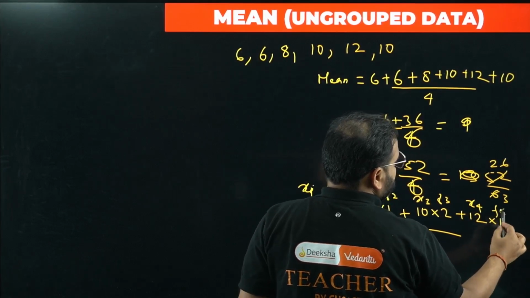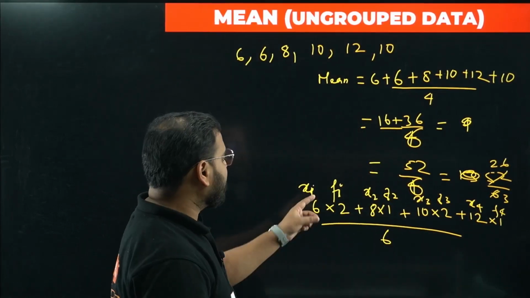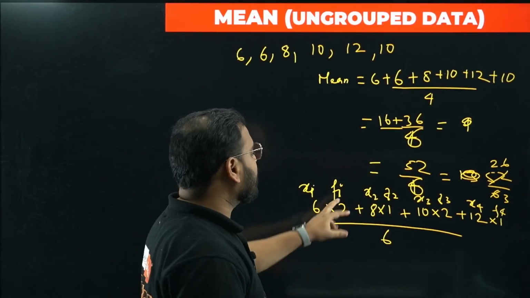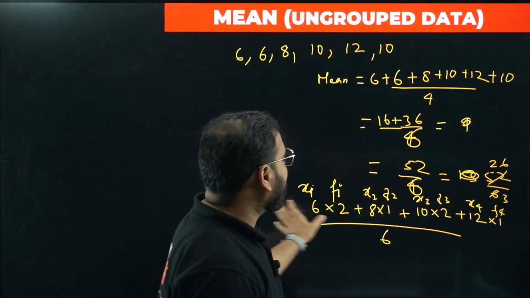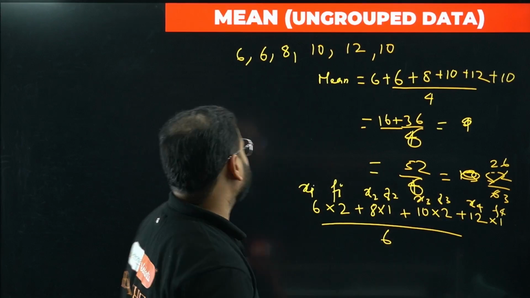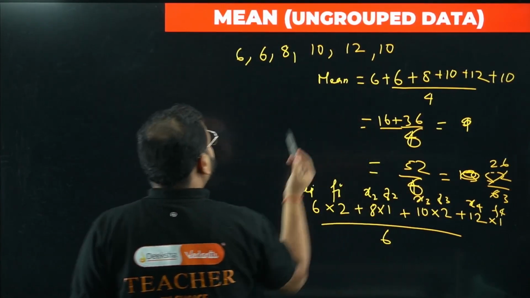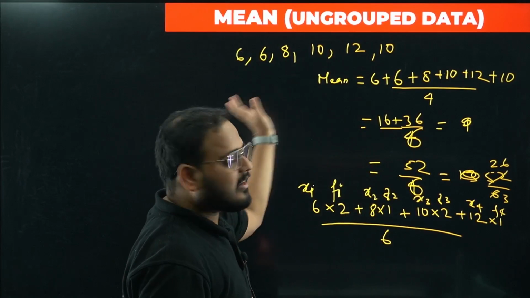So f4. Basically what we are doing here is multiplying the corresponding x value, the class mark value, by the frequency, and then we add all of them and divide by the total frequency. Okay, what is 6, sir? Frequency 1, 2, 3, 4, 5, 6. So 6 is the frequency, the number of times the data is occurring overall.